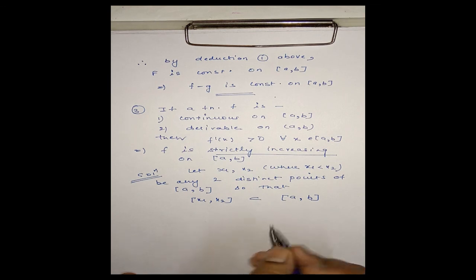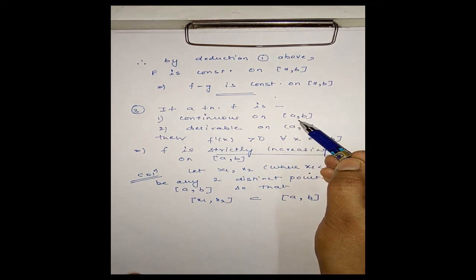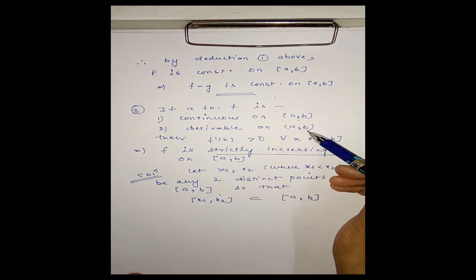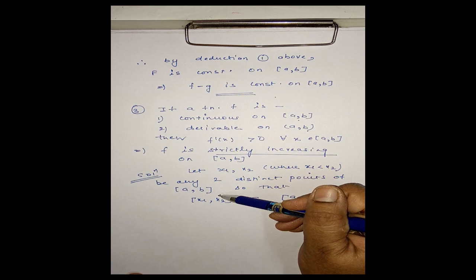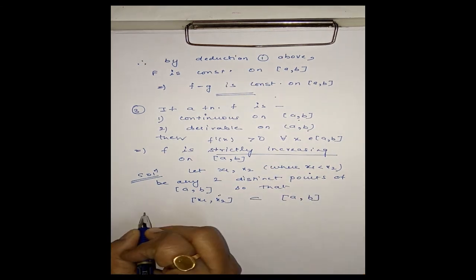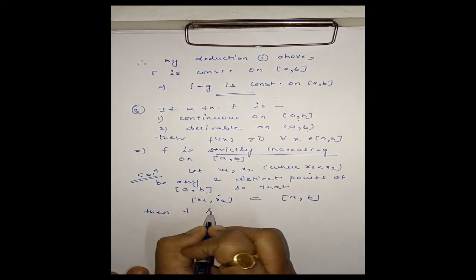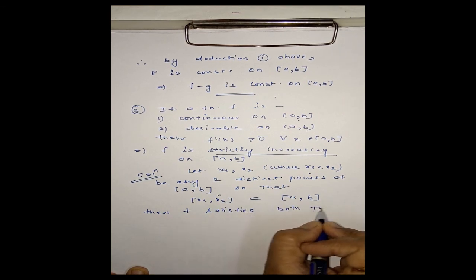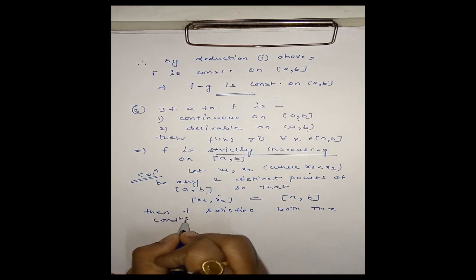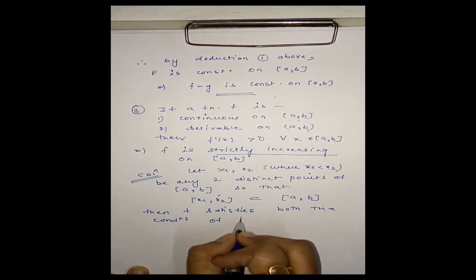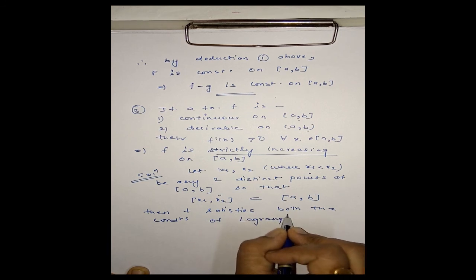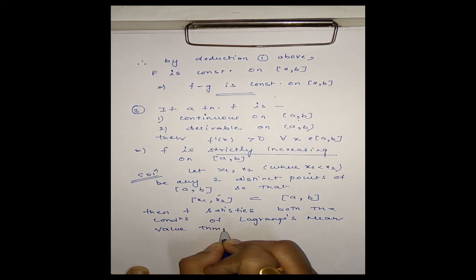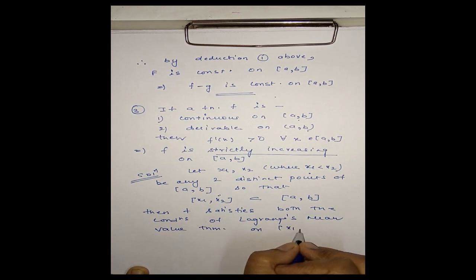Then f is continuous on closed interval ab means f is continuous on closed interval x1 x2. F is derivable on open interval ab means f is derivable on open interval x1 x2. Okay, then f satisfies both the conditions of Lagrange's mean value theorem in the interval x1 x2.